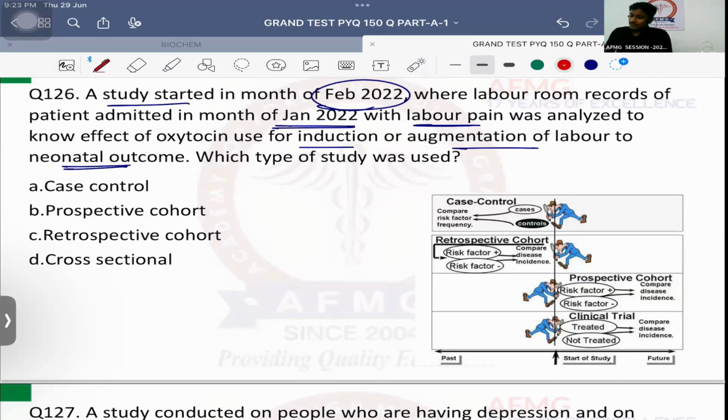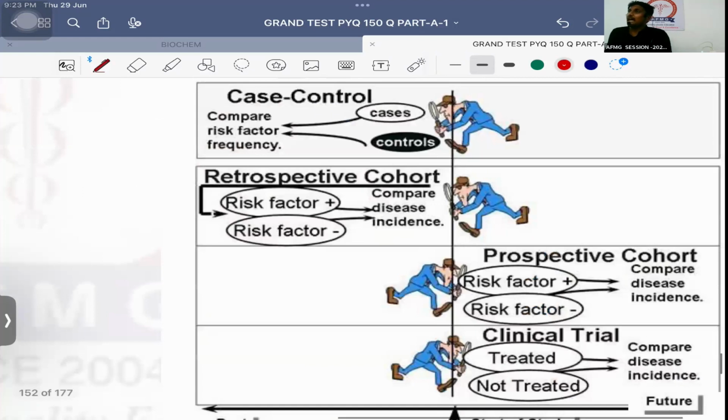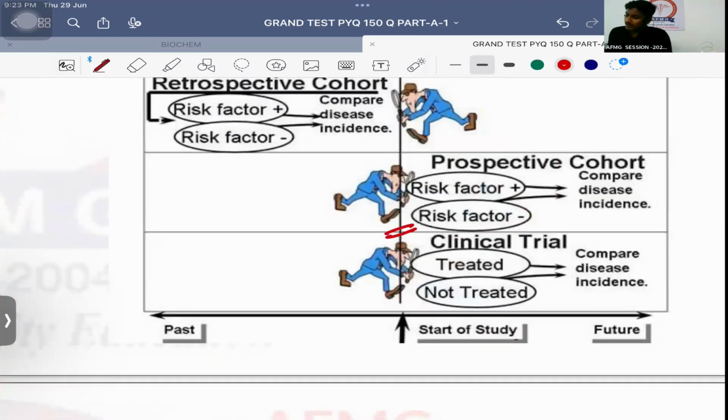So as we are starting the study, see, important is this. Now, if we start the study today, and if I take two groups, one with risk factor, another without risk factor, that means one exposed population, another non-exposed population. I follow them up, I calculate the incidence, then this will be a forward direction study known as prospective cohort study. But इसमें बहुत time और बहुत पैसा लग जाता है. That's the reason why what I do, I need incidence.